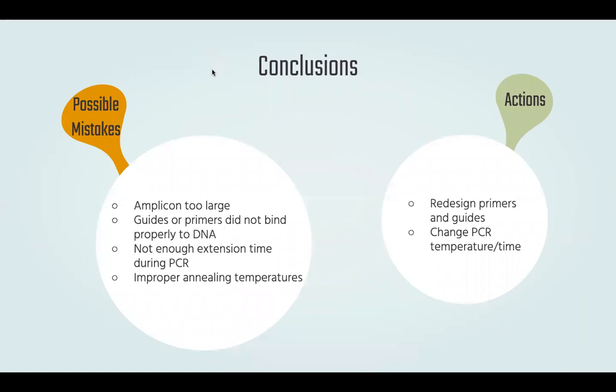There are several possible mistakes that could have been made throughout this process. One potential problem could have been our amplicon size being too large or our guides or primers not binding properly. This could have been fixed by going back to the bioinformatics steps and redesigning our primers and guides and making our amplicons smaller.